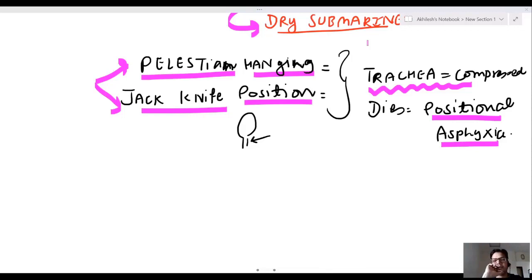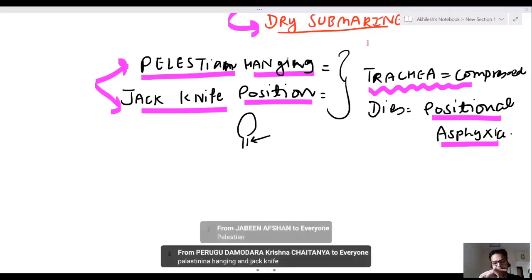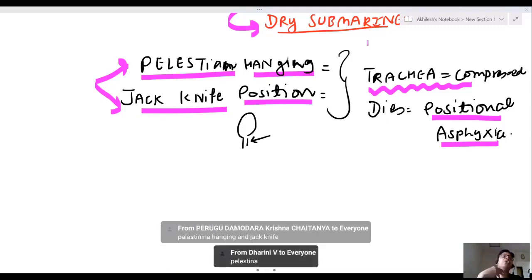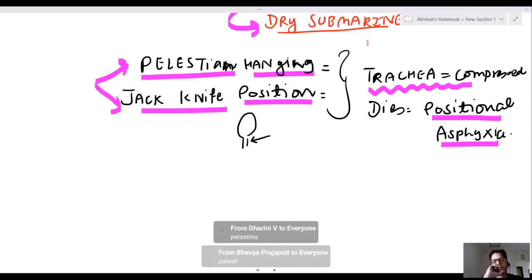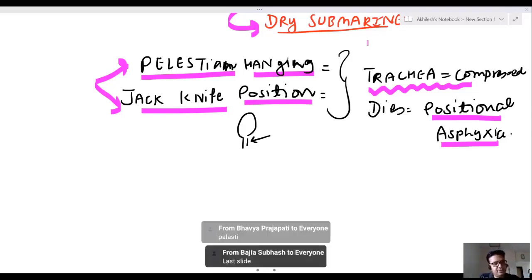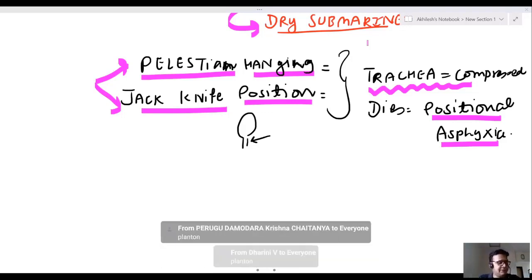Okay. Which two tortures cause positional asphyxia? Jackknife and Palestinian hanging. Yes, in both of these there is compression on the trachea. Standing for long hours, which torture?